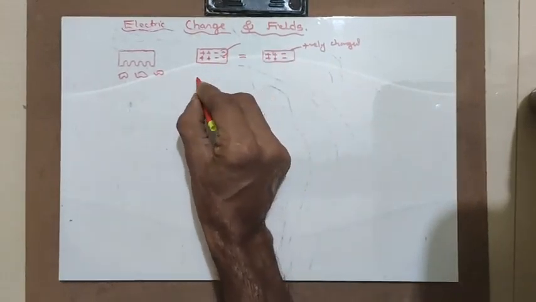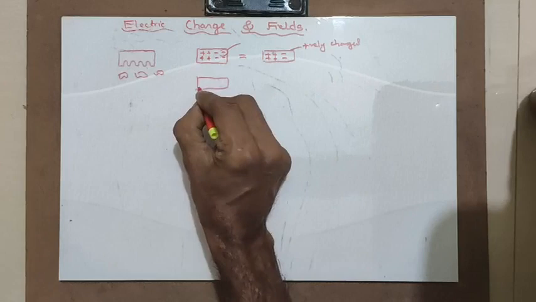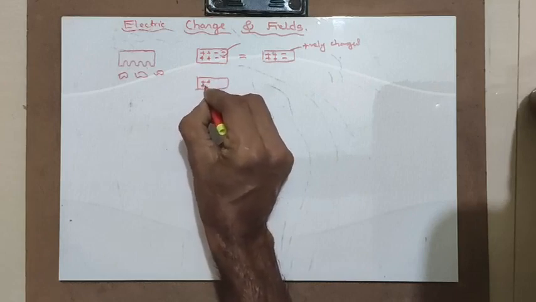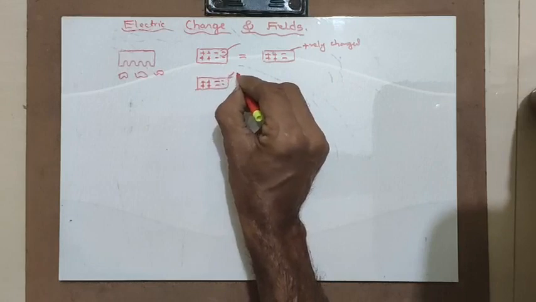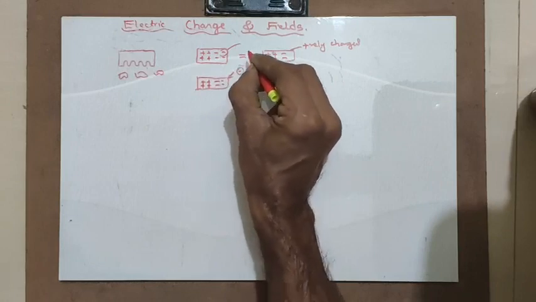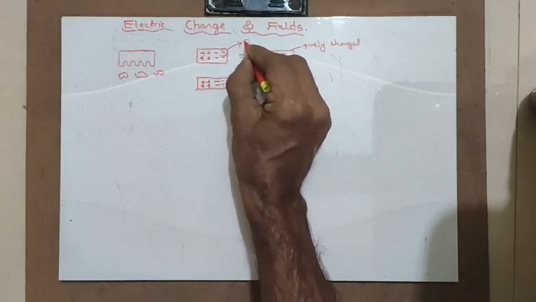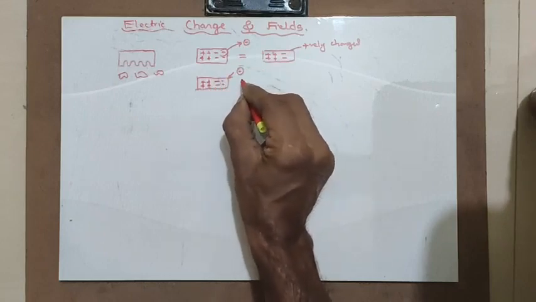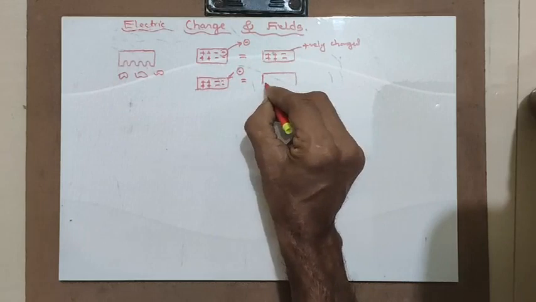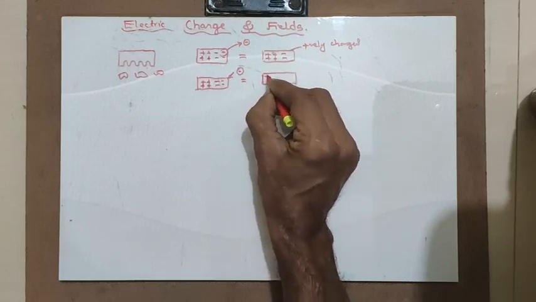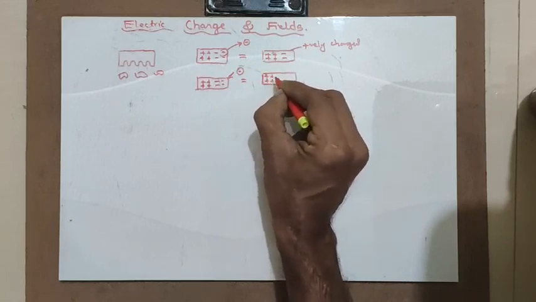In a similar manner, let us consider a body which is electrically neutral. I will just add electrons. Here I am removing electrons, here I am adding electrons. When you are adding electrons, what happens? Previously the body was in an electrically neutral condition.